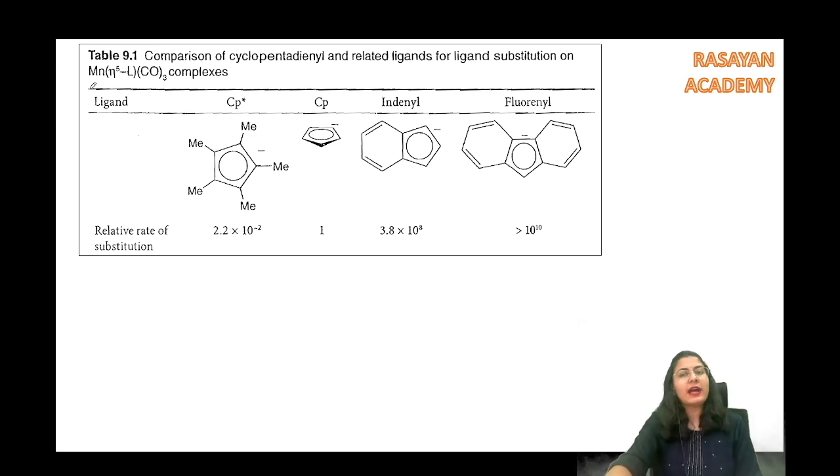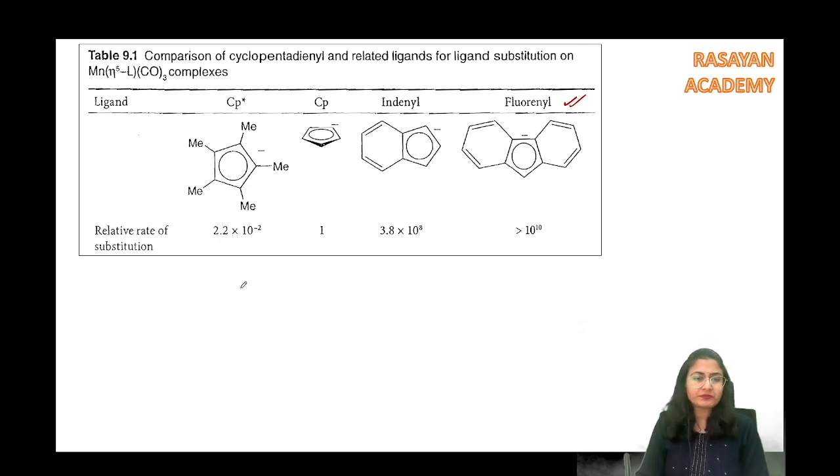We also have seen for various ligands. For example, just in case अगर future में आपको fluorenyl ligand पूछ लिया, which is nothing but one more ring into the indenyl, right? So if sometime this fluorenyl complex is asked, how are you going to answer? With the rate of substitution. So relative rate of substitution हमने देखा है यहाँ पे, that whenever you are having a simple CP, let's take it as a standard to be equal to 1. Alright, we are taking this as a standard.